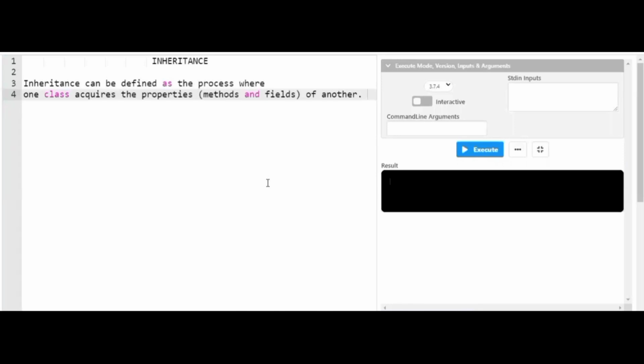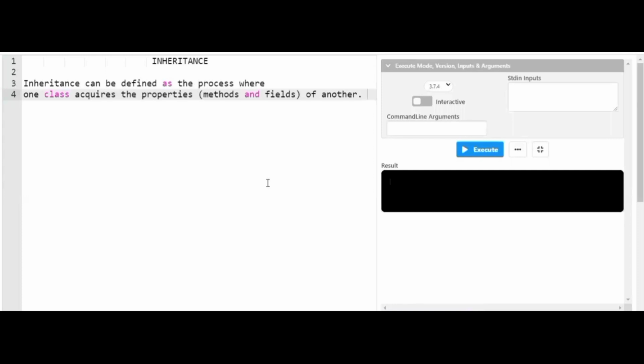So speaking about a real life example, friends, assume that you possess qualities like your hair color, your height, your body color that match your parents, like your father or mother. Assume you possess the color of your father. So that signifies that you have inherited the properties from your father. That is called inheritance, speaking about the real life example.